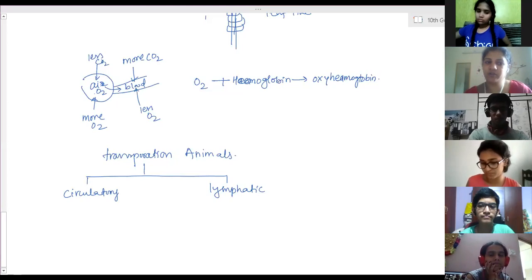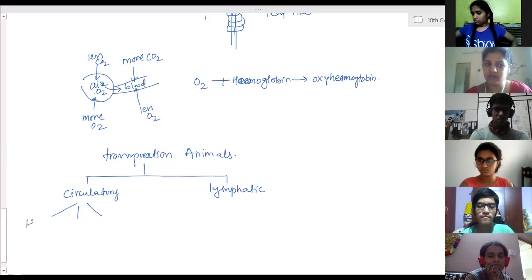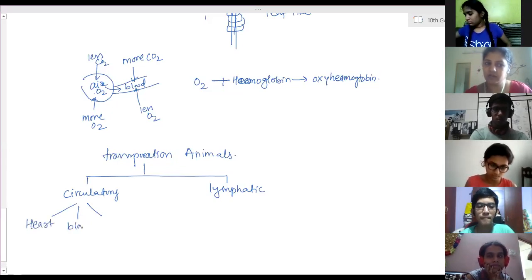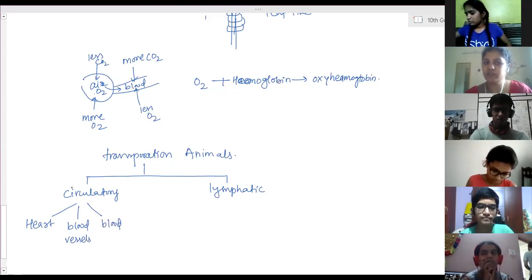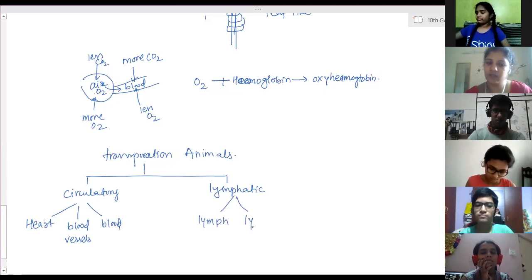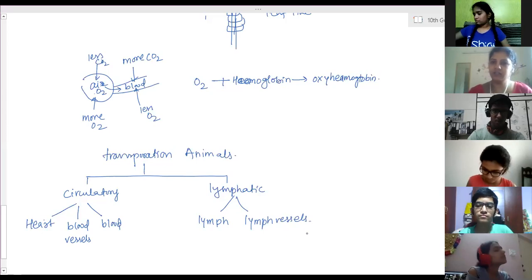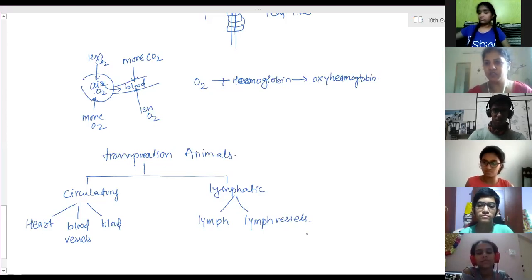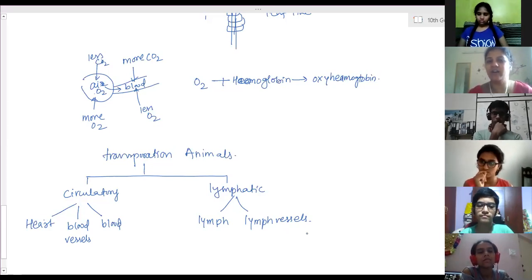But if they have asked about the circulatory system, then you have to add three parts, that is heart, blood vessels, and blood. The components of the circulatory system are heart, blood vessels, and blood. Okay. Lymphatic system: lymph and lymph vessels. They have asked this question separately. They have asked one question for 3 marks for explaining the transportation system. And the same year in the second paper, they have asked the components of the circulatory system for 2 marks.